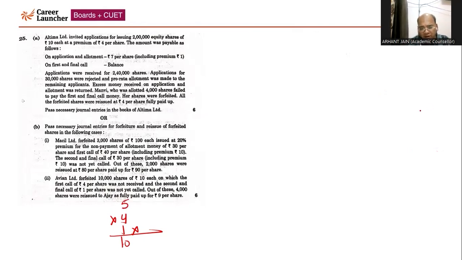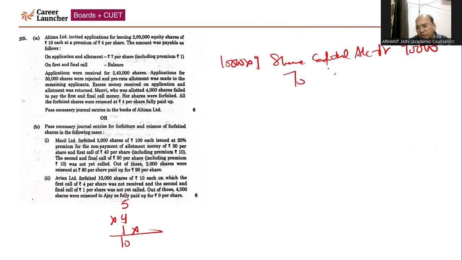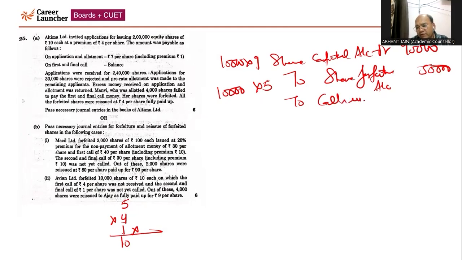Application the company has received, right? Application and allotment. So first of all, you have to forfeit the shares. So share capital account will be debited, right, by 9 rupees because final call not yet made. So 10,000 into 9, which will come 90,000. There is no premium in this case, quite easy. To share forfeiture account, that is amount forfeited of the face value, that is 5 rupees including application and allotment. 10,000 into 5, 50,000. To calls in arrears or share first call, if you don't want to open the calls in arrears account, but better to open calls in arrears account.